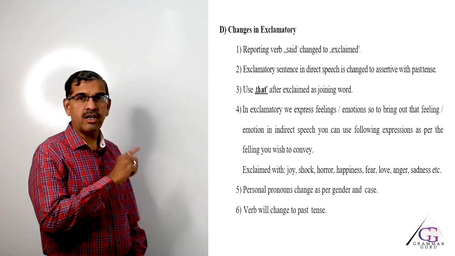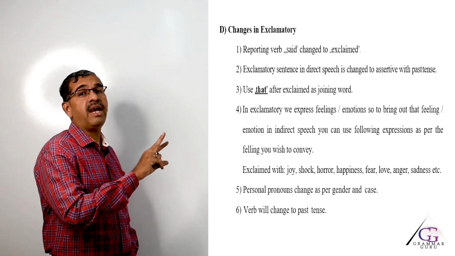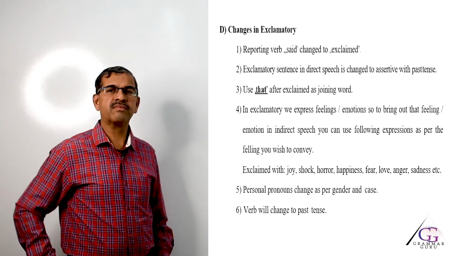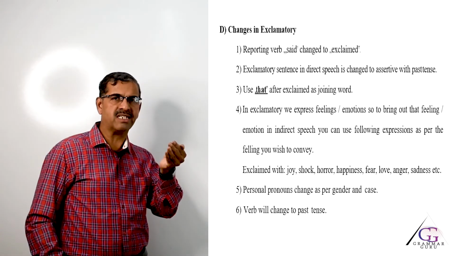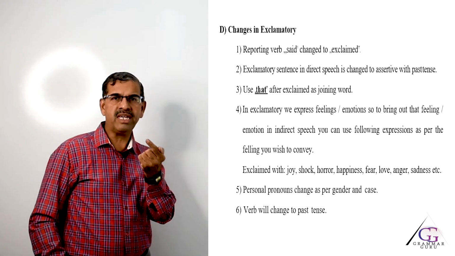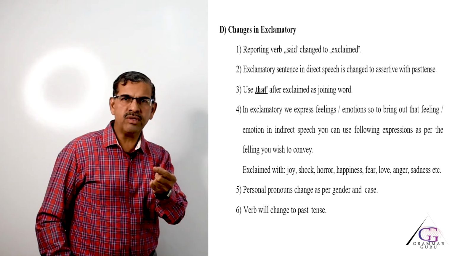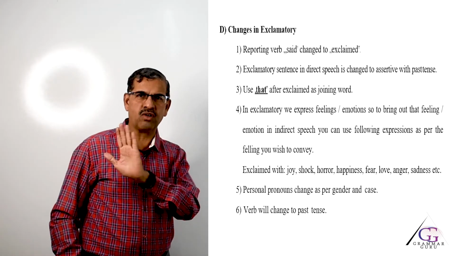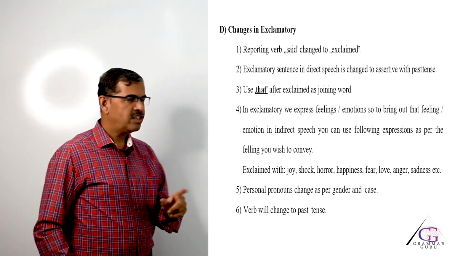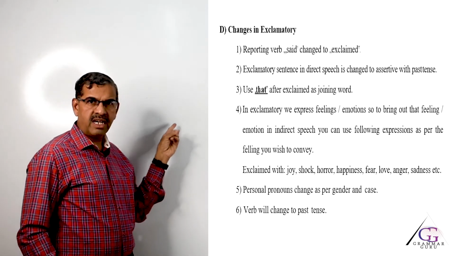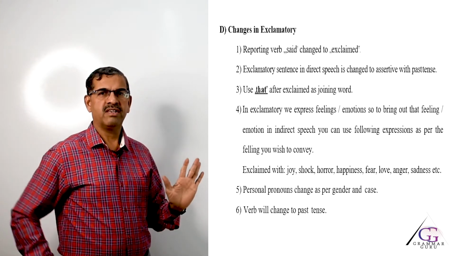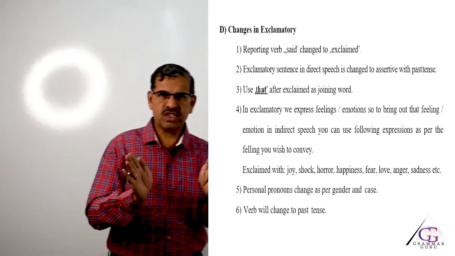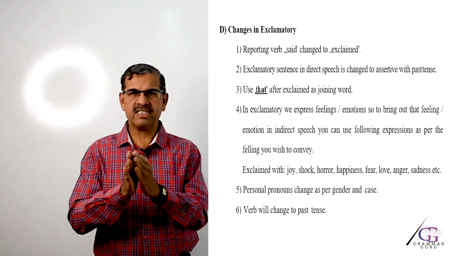So, in this case, only one person is speaking. So, he exclaimed that, and then how difficult the paper is must be changed to assertive, and the assertive is the paper is very difficult. Only thing you have to do is just change the verb to past tense, all other things will remain same. So, just see the answer. He exclaimed that the paper was very difficult. It is as simple as that. Just change the sentence into assertive and write the past tense of assertive.